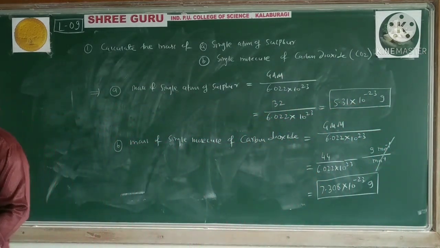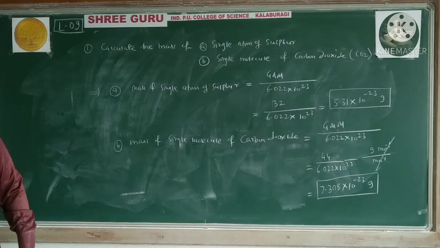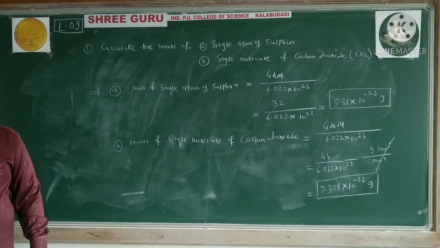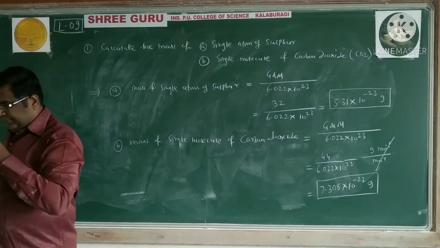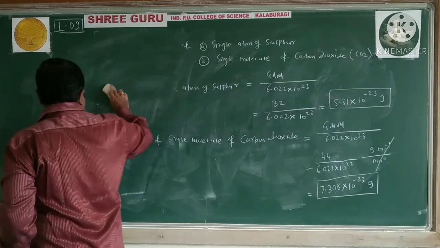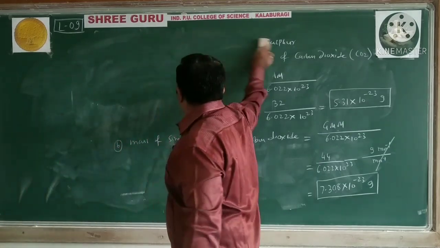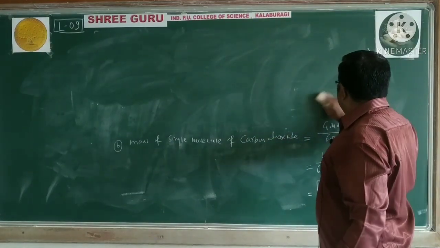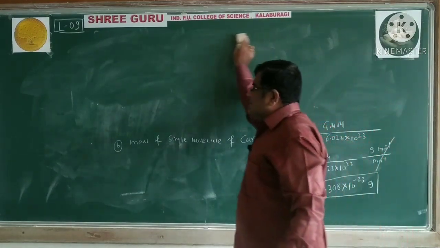See these two questions. The unit is gram because they have asked the mass of one atom of sulfur, and the mass of a single molecule of carbon dioxide. So the mass unit is gram. We see the next question. If you think the speed is more, you can just pause this video and then complete the answers.